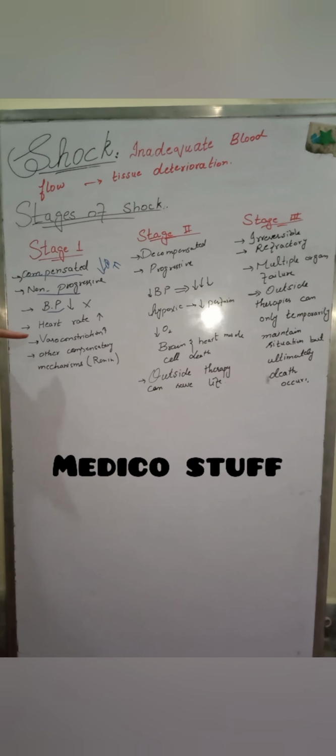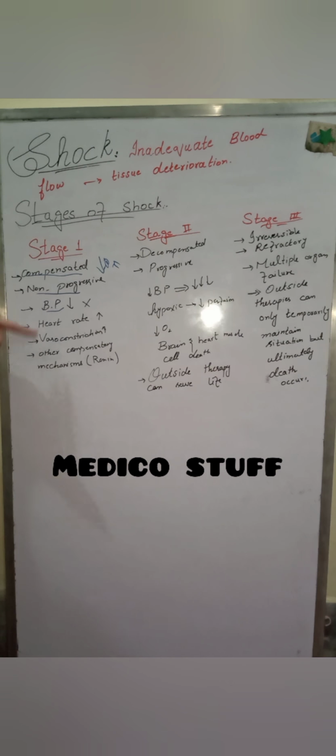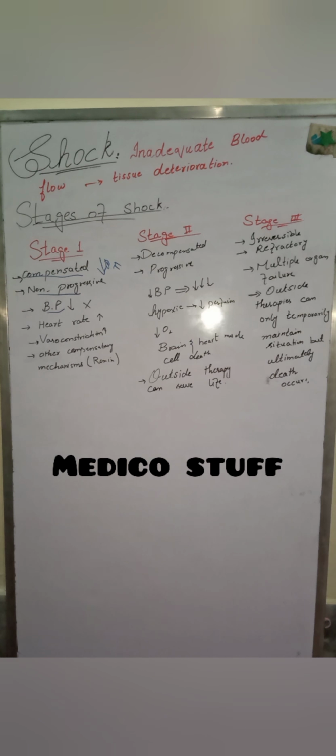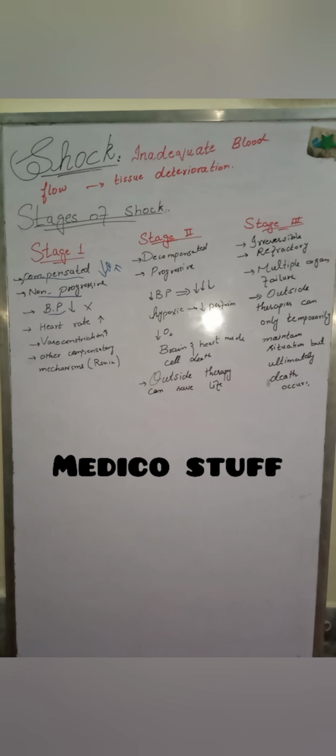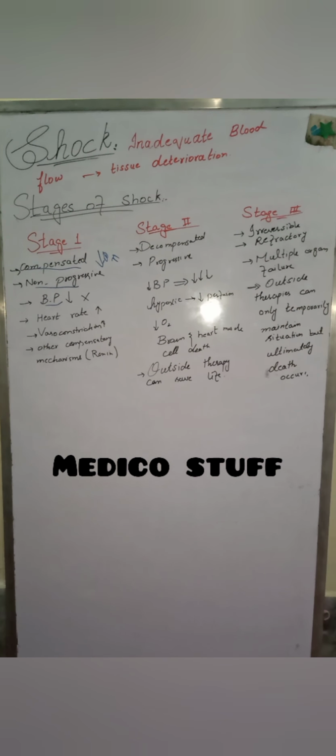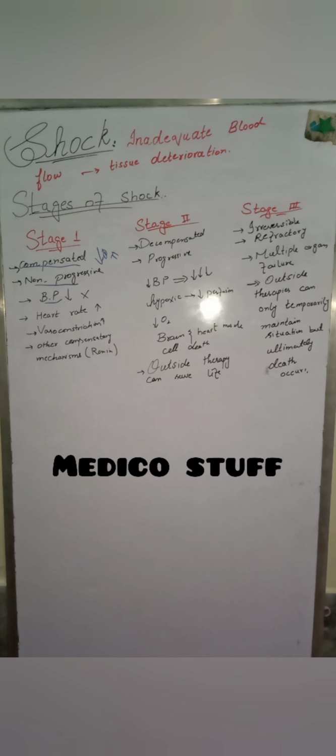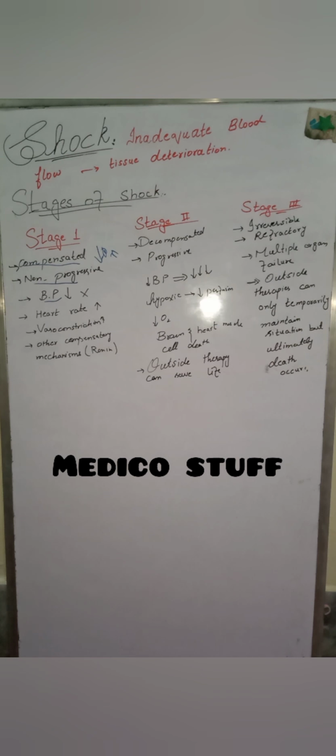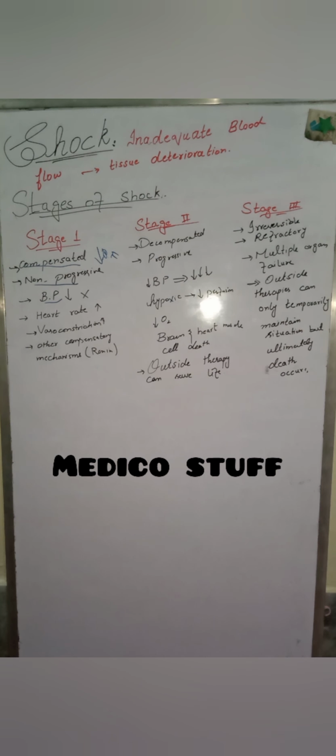In this way, vasoconstriction can treat the compensated, or non-progressive, stage of shock. The other compensatory mechanisms like renin, I will discuss in detail in my next video. The renin mechanism and other mechanisms will become active, so all these mechanisms will set our BP back to normal, and we will recover from the shock by ourselves.